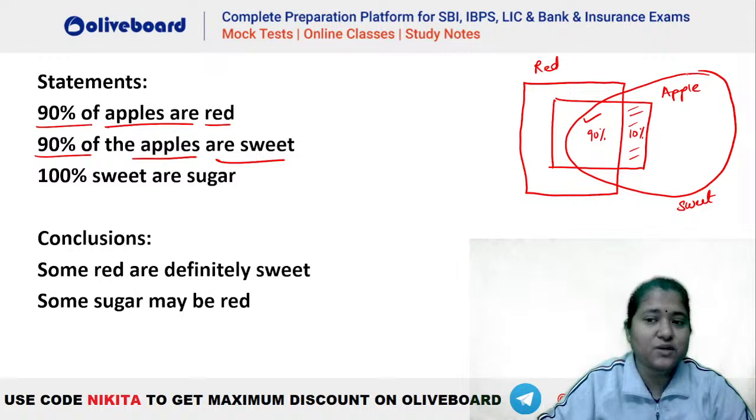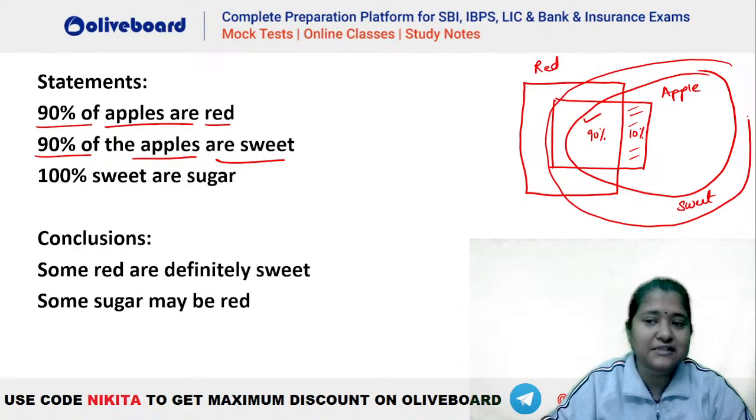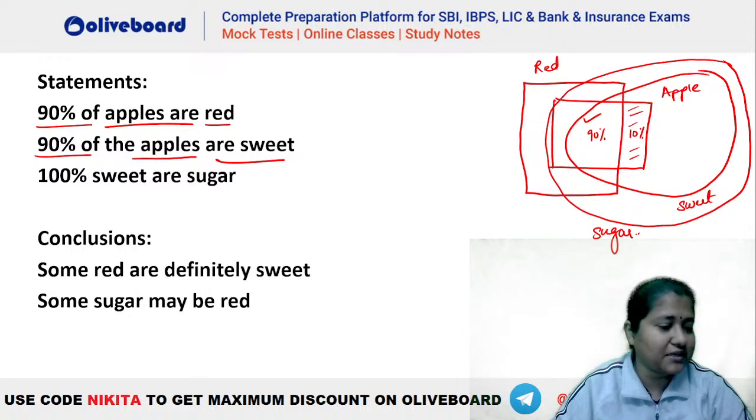अब 100% sweet are sugar, that means all sweet are sugar. So all sweet are sugar will be something like this. Let's say this is sugar here. So all sweet are sugar. ठीक है, ये diagram बन गया. Isn't it? I hope this is now clear, Istar.